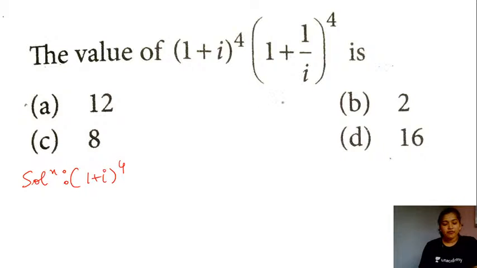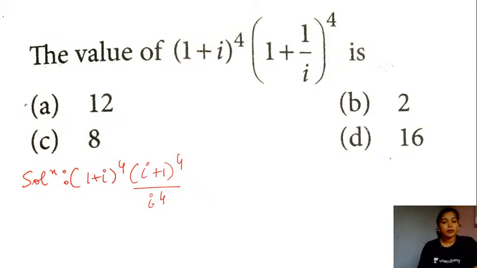So I am simplifying the second term here, 1 plus 1 by iota raised to the power 4. I am writing this as (iota plus 1) raised to the power 4 divided by iota to the power 4.